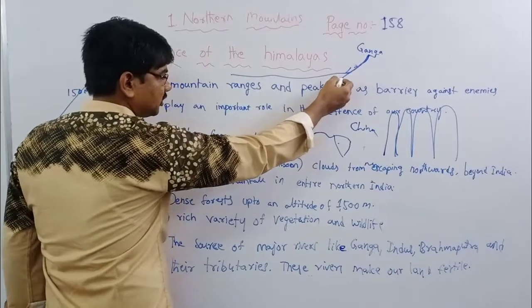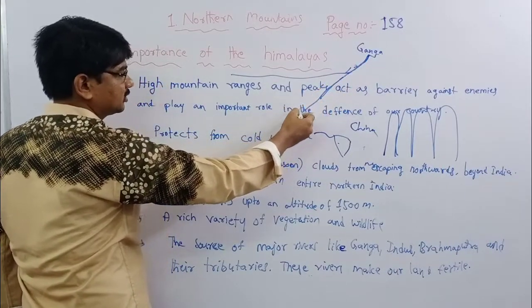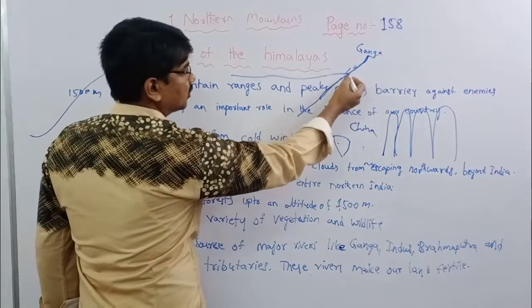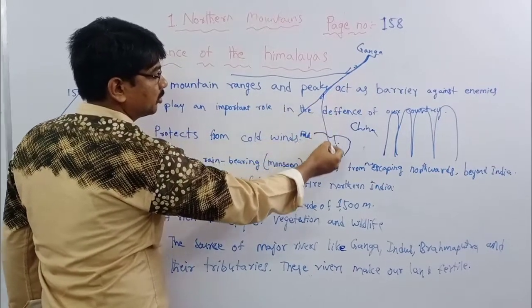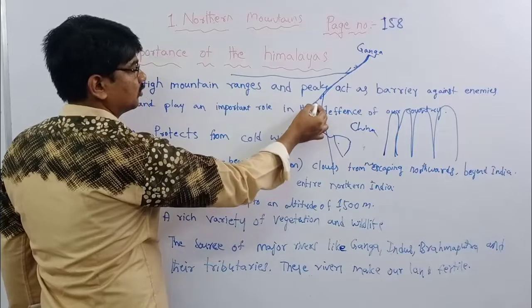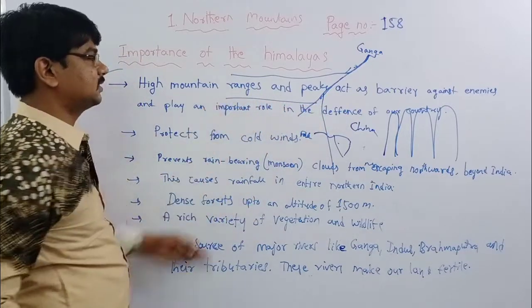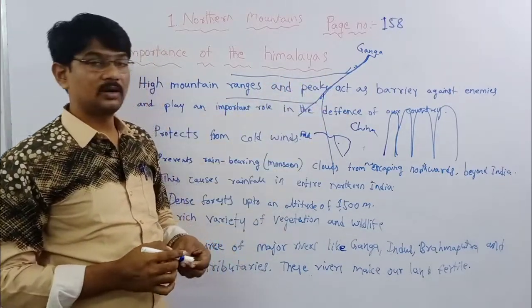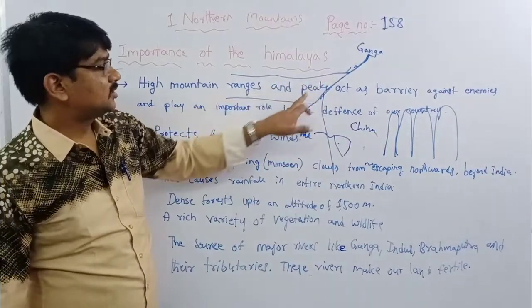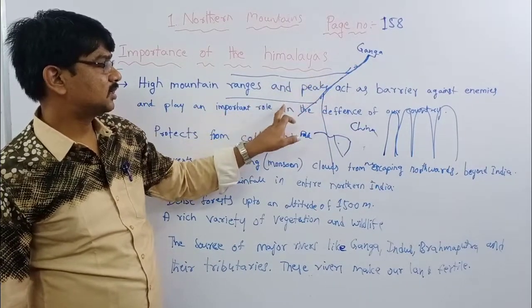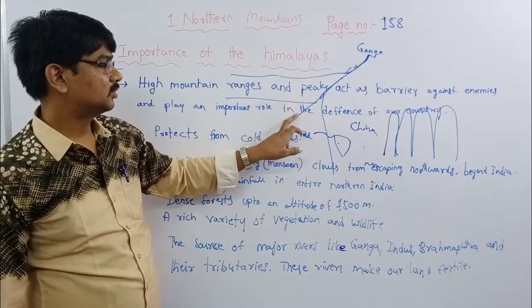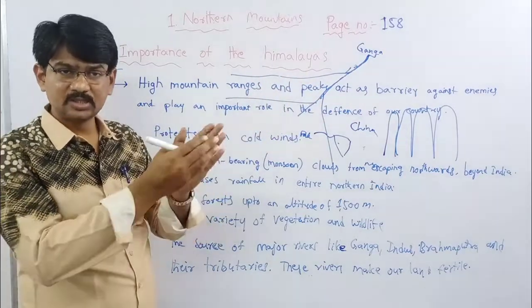The Ganga river is going straight here. Suppose after some kilometers one more branch joins like this. These are tributaries. We can call them the tributaries of the Ganga river. It means its branches.